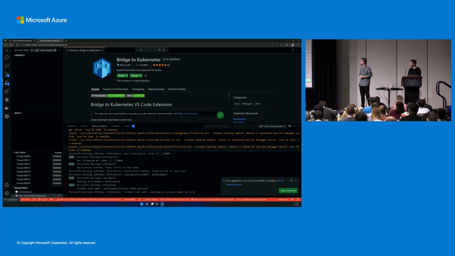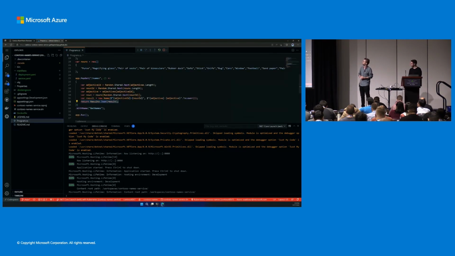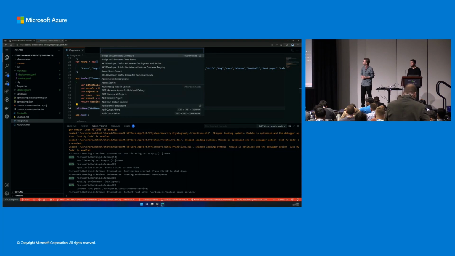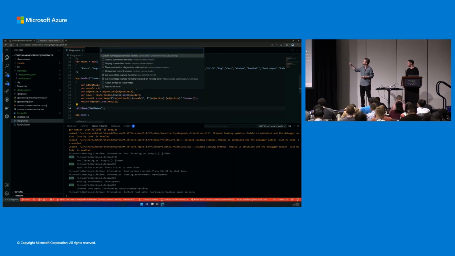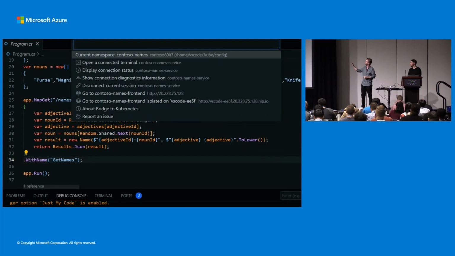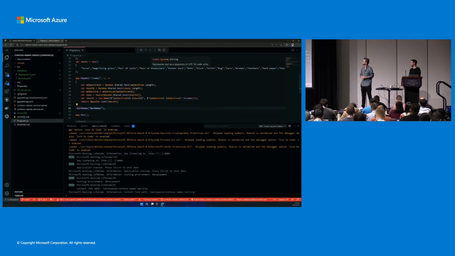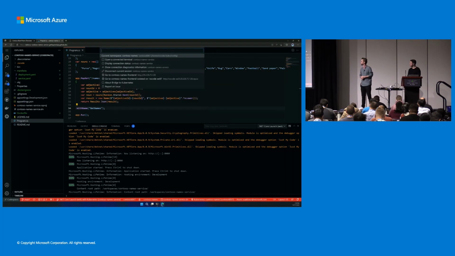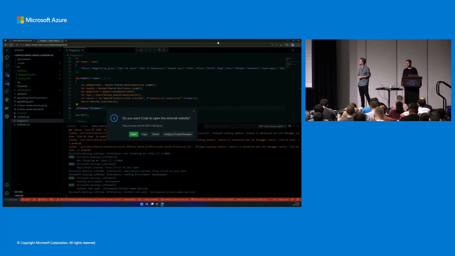All right, so we can see our application here is running. And we'll go back to the command palette just to see the bridge options. So this was our names application here, super simple. Go to the command palette, and you can see here that we have our two options for opening in the browser, the front end and then the front end behind the isolated subdomain. And of course, we're trying to debug, so let's go to the subdomain. So we'll open up in a new browser.